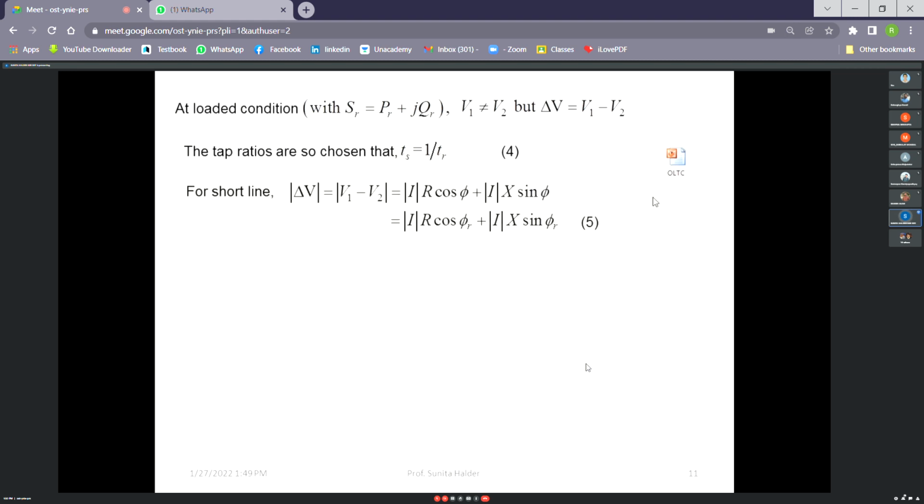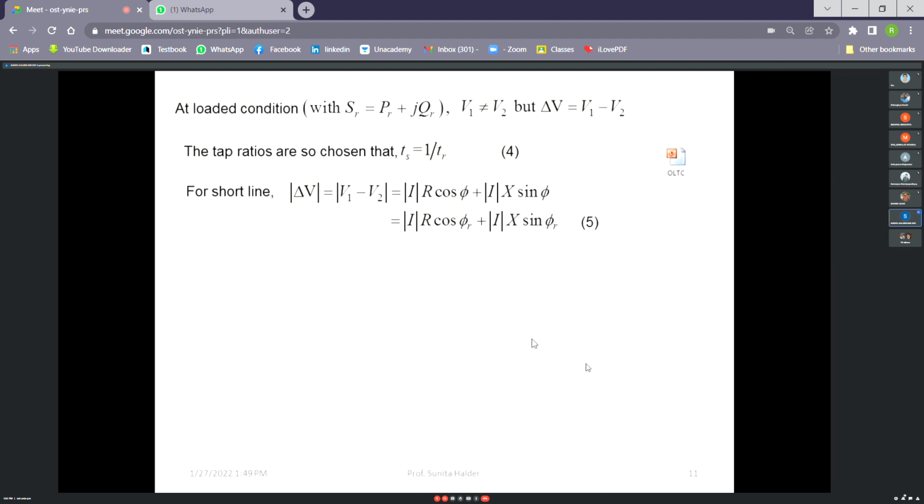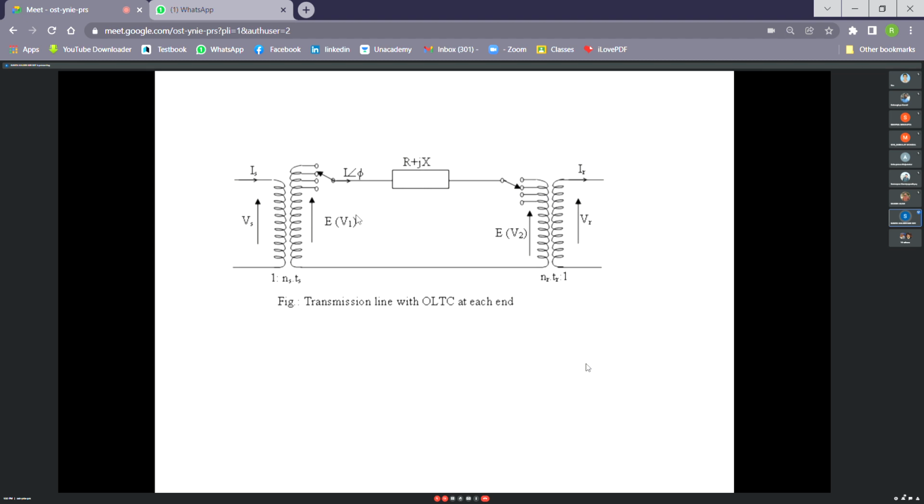Then for a short line, here we are assuming the transmission line representation is a short line. So it has a resistance and inductance. So for a short line, you know, it is IR cos phi r, IX sin phi r. That derivation we have already done in our power system planning design class, right? Now you must assume one thing: when we did this type of voltage regulation problem in the power transmission system in that class, there was no transformer, but here now there is a transformer.